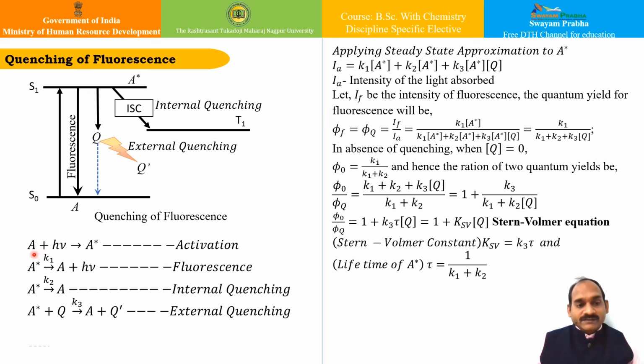Whenever substance A absorbs energy, it gives the excited state, that is activation, and while coming back to the ground energy state, it releases energy in the form of fluorescence. Whereas instead of fluorescence, if it goes to intersystem crossing, it is known as internal quenching. Whereas if it collides with some external particle and transfers the energy to it, it is known as external quenching, isn't it?